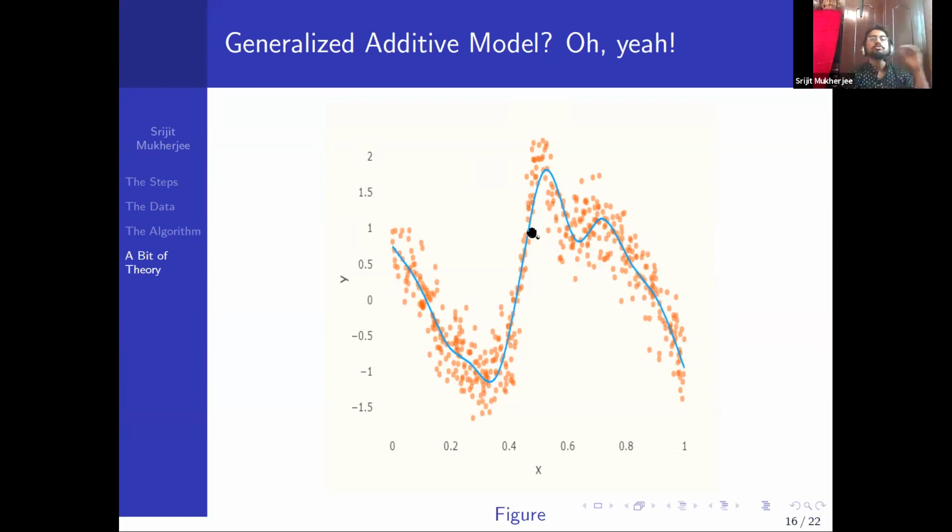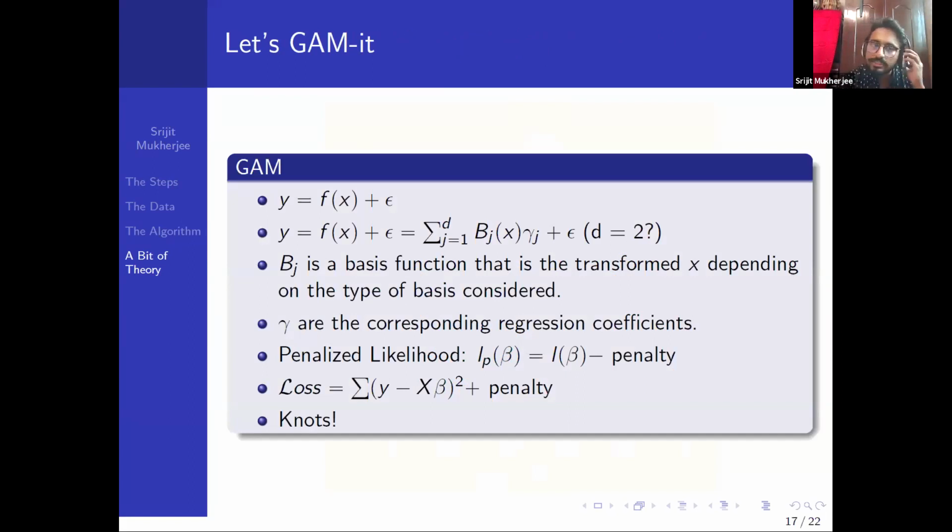I will not go into too much mathematics, but I will give you the basic idea with the corresponding mathematical ideas. Essentially GAM looks like the following: y is equal to f of x plus epsilon, but f of x is additive, so it's a sum of functions.